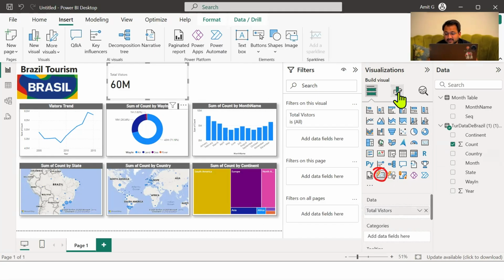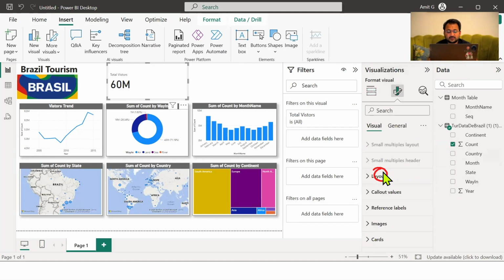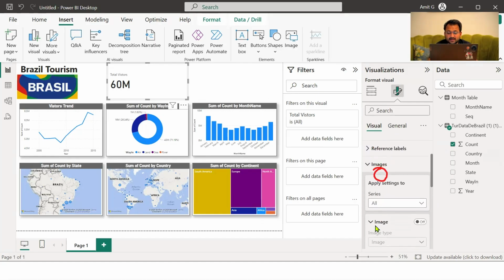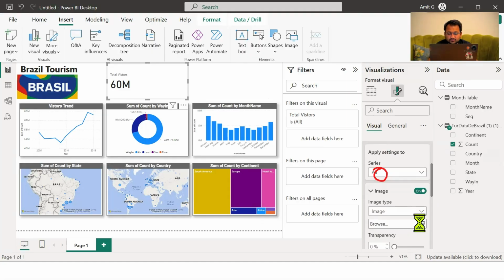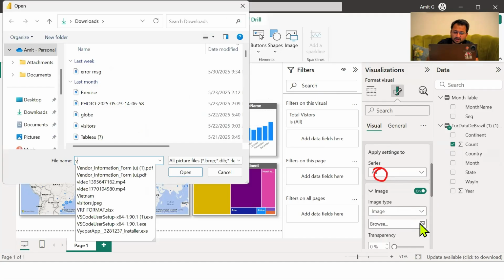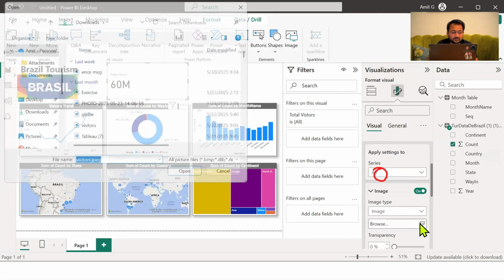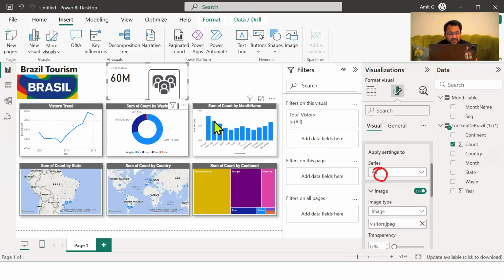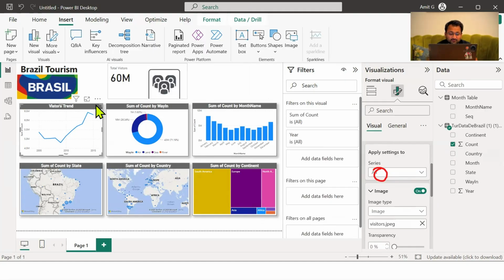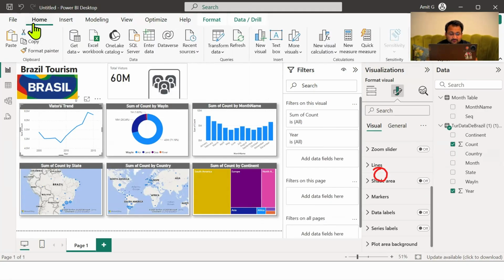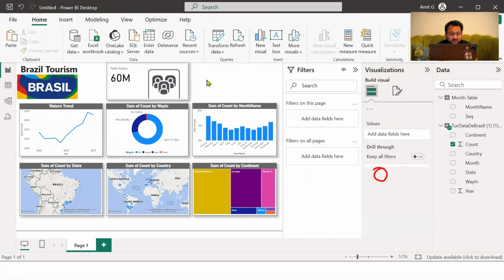In this card, if you go to the formatting, you have an option to bring some image. So I'm going to turn on the image option and browse an image. I already have some images with me. You can also download them from Google and put some logo like this. This makes the chart look very interesting. It's a normal card, but you just have some better formatting options.